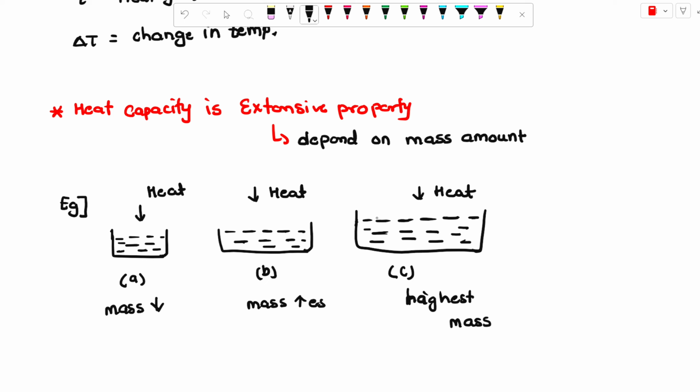This property shows that heat capacity is an extensive property and is dependent on mass amount. If the mass amount increases, the heat capacity also increases.